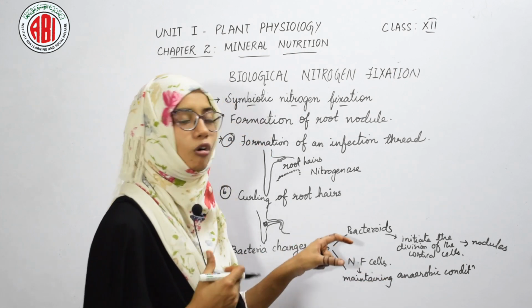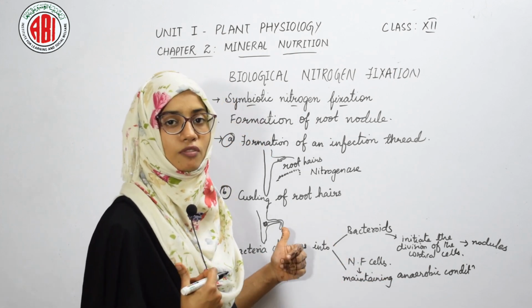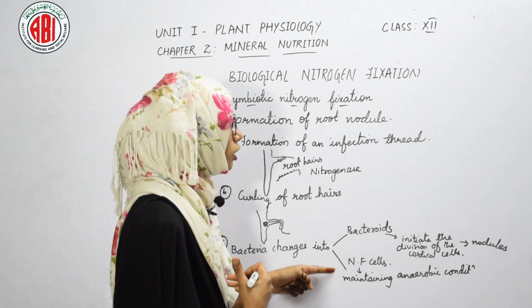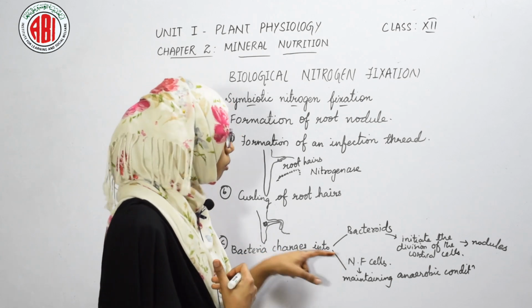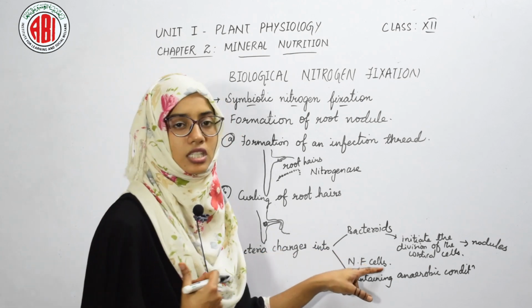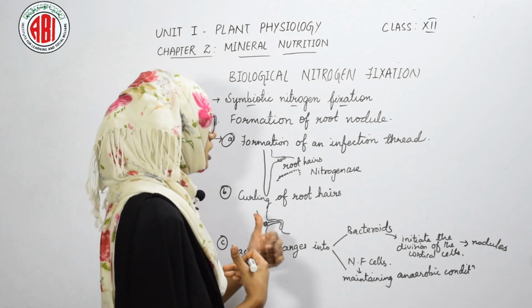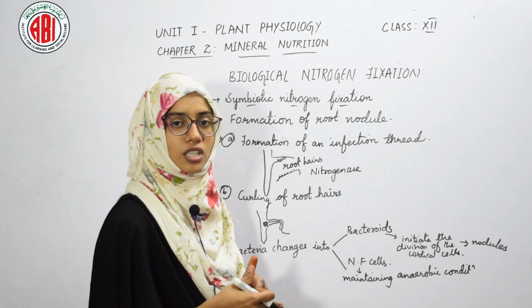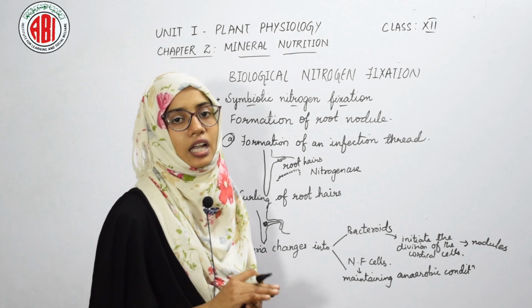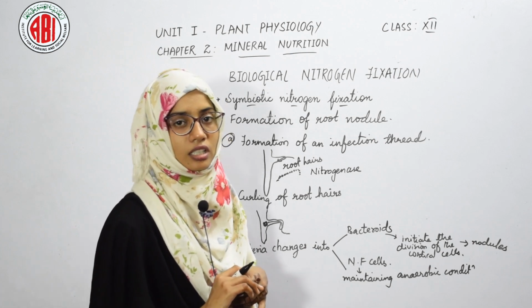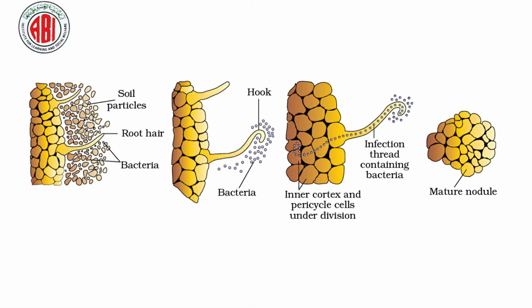This anaerobic condition is maintained by these modified nitrogen fixing cells. So the first step is formation of root nodule.